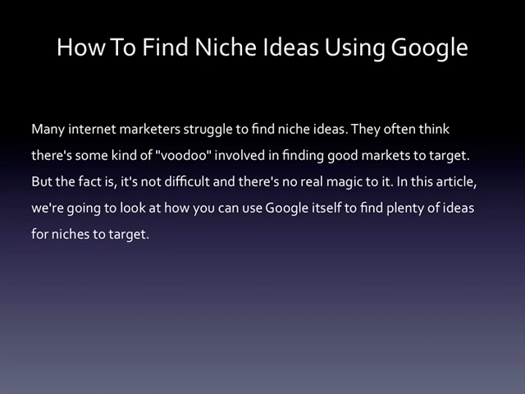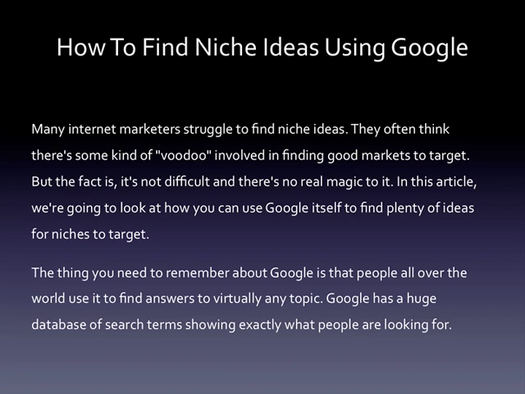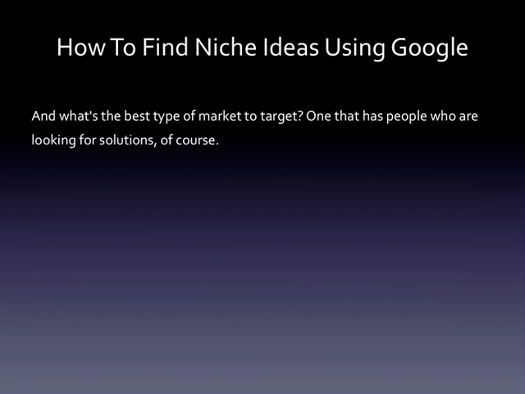In this article, we're going to look at how you can use Google itself to find plenty of ideas for niches to target. The thing you need to remember about Google is that people all over the world use it to find answers to virtually any topic. Google has a huge database of search terms showing exactly what people are looking for. And what's the best type of market to target? One that has people who are looking for solutions, of course.